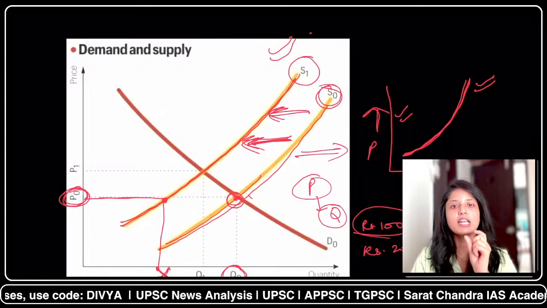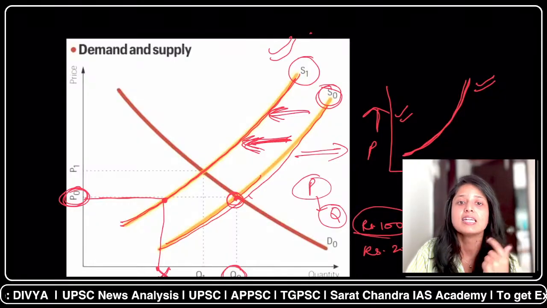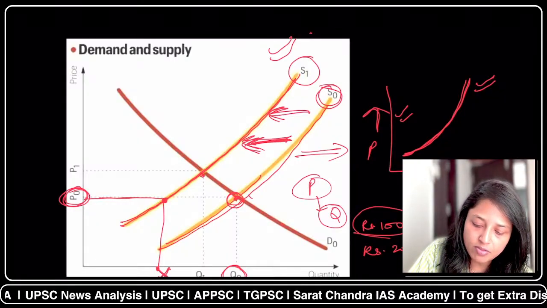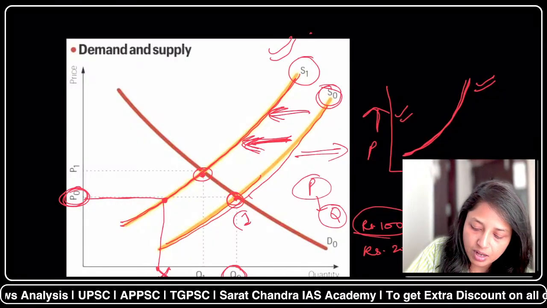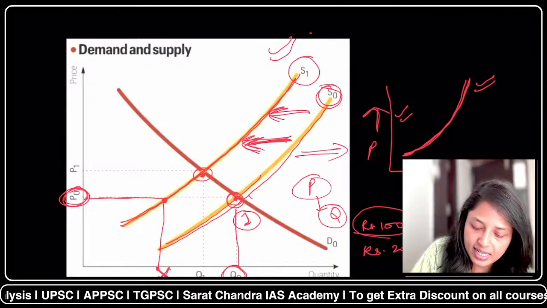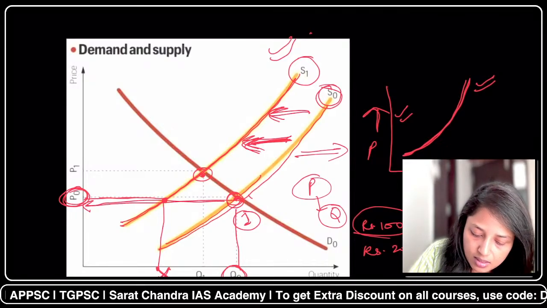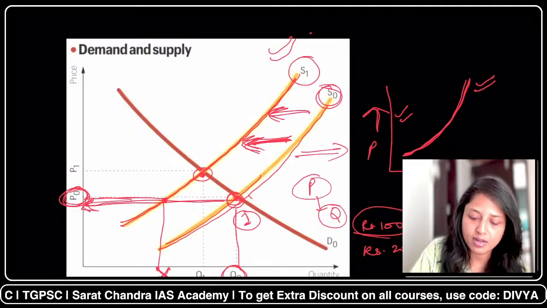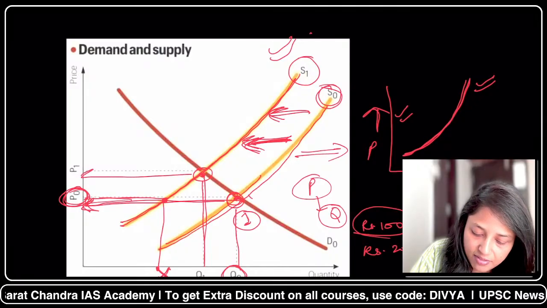So here it will lead to a shift in two things. First, the supply curve will shift to the left. Second thing is the equilibrium will also shift to the left. So see, this was the first equilibrium. That means at this quantity, the people were demanding the quantity at this price. But because of the supply shock, now at this quantity, the suppliers are giving at this price.